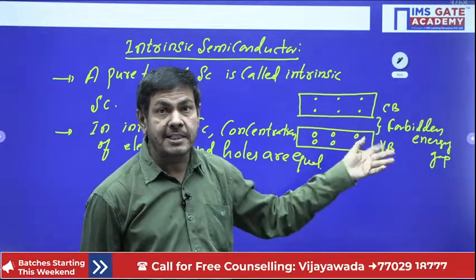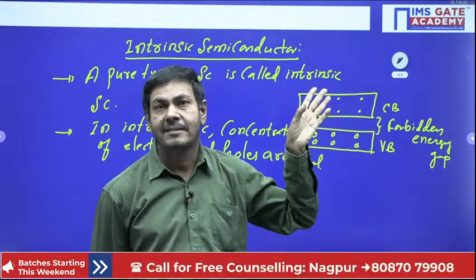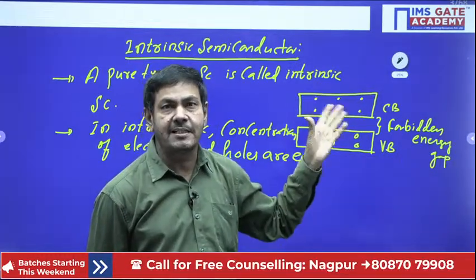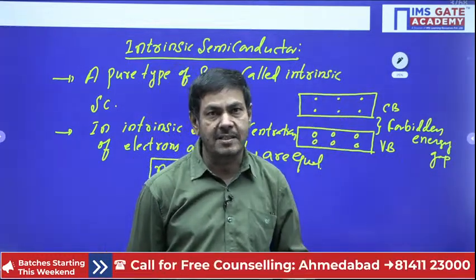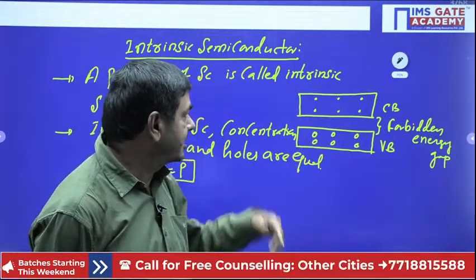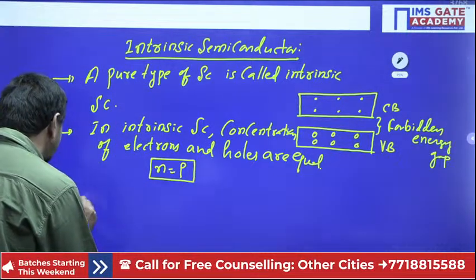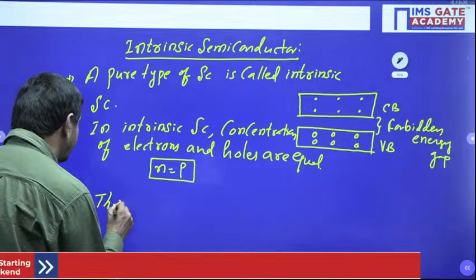At room temperature itself, we are finding electrons concentration in the conduction band. So without giving any potential, directly we are getting the electrons. Then even if a less potential is applied, current flow is possible in the intrinsic semiconductor. This point we can put now. The flow of current is possible.